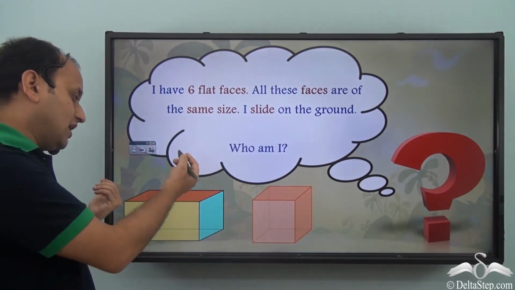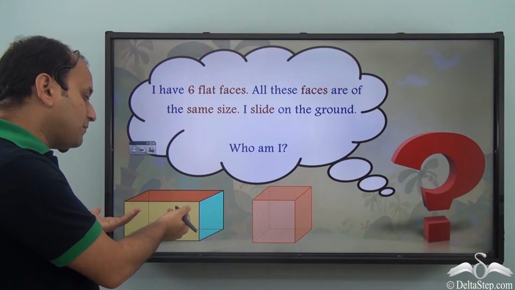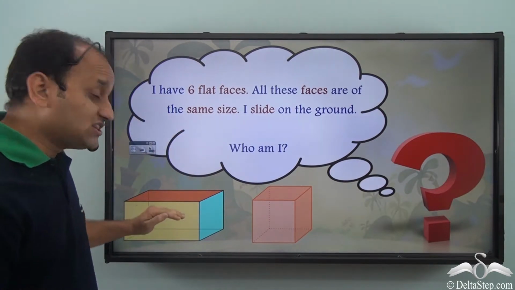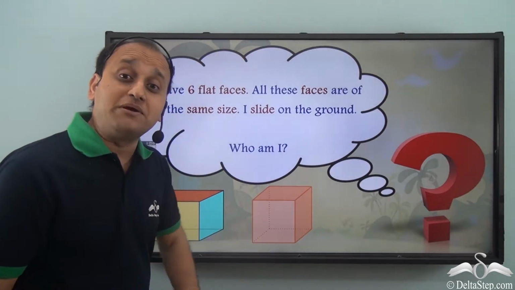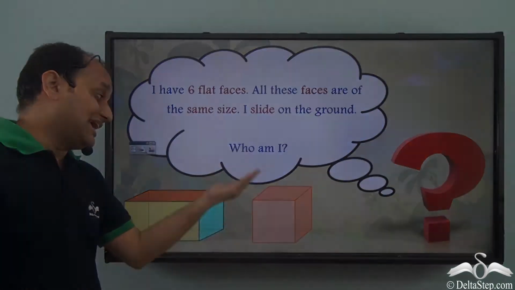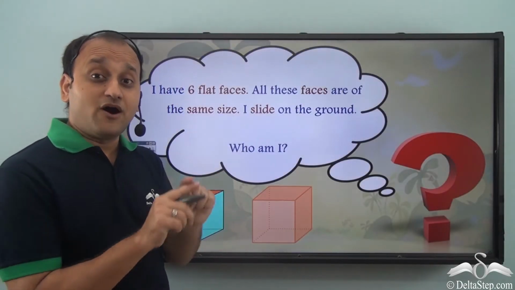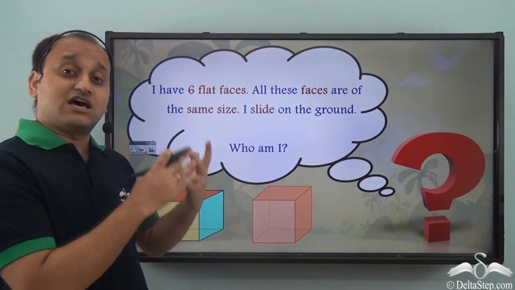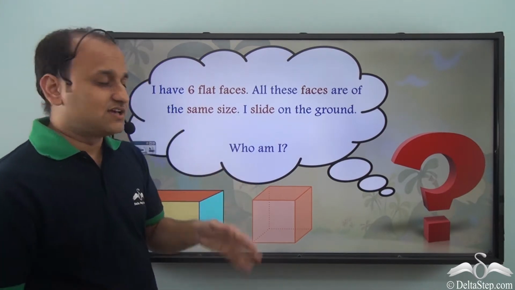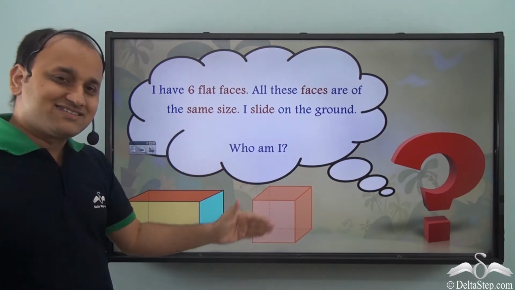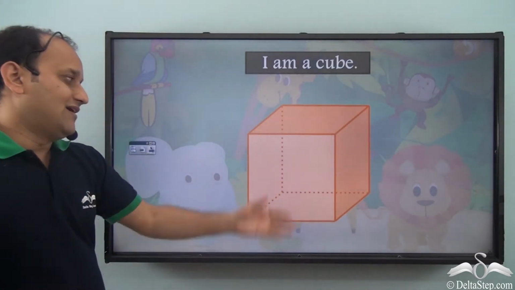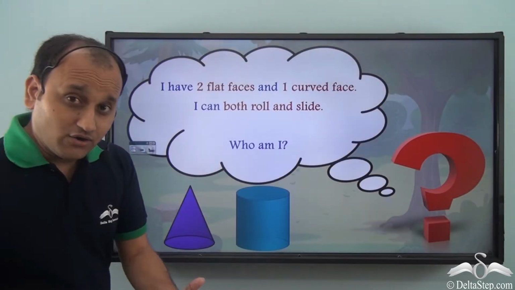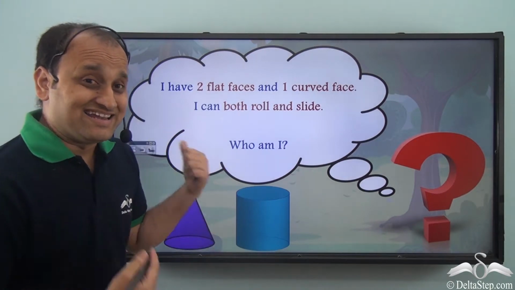A cuboid is made up of rectangles. As a result, all the faces will not be of the same size. But a cube is made up of squares. As a result, all the faces are of the same size. So our answer is cube. So, I am a cube. Now, let's come to the next shape.